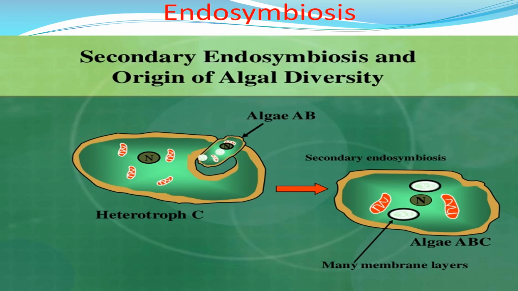In this slide, we will see the origin of algal diversity from the prokaryotes. How did the primitive bacteria-like structures obtain their pigments? Scientists believe that these cells had endosymbiotic organisms. That means probably they were like simple prokaryotes and they had an endosymbiont.